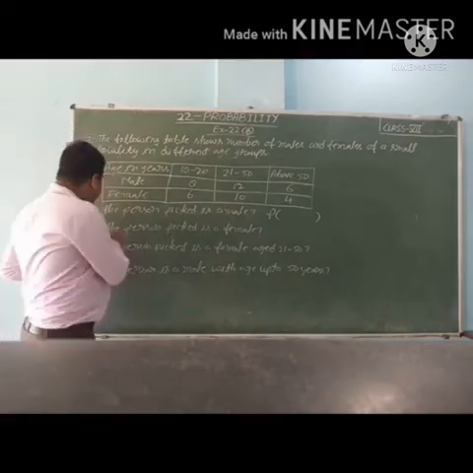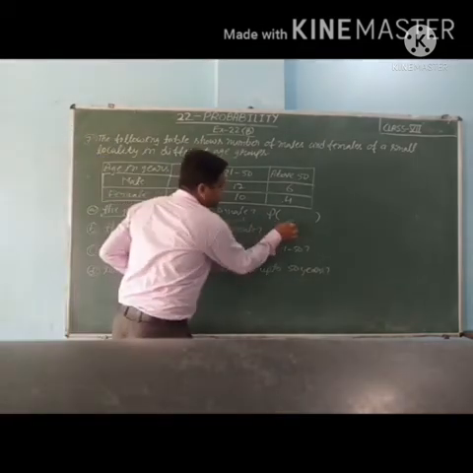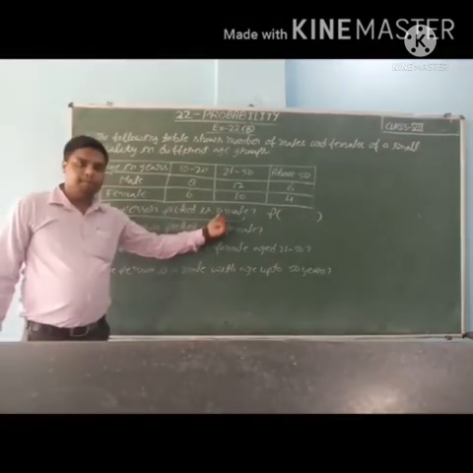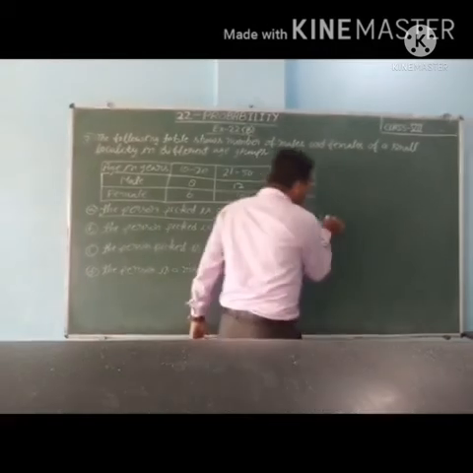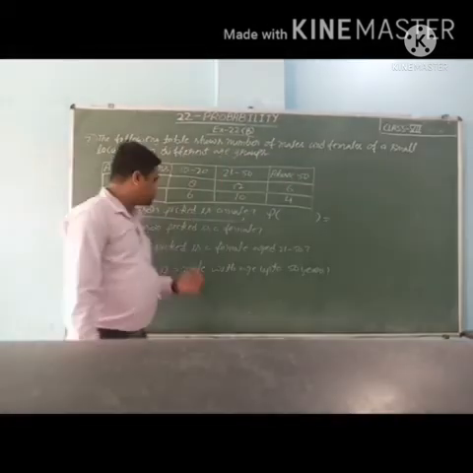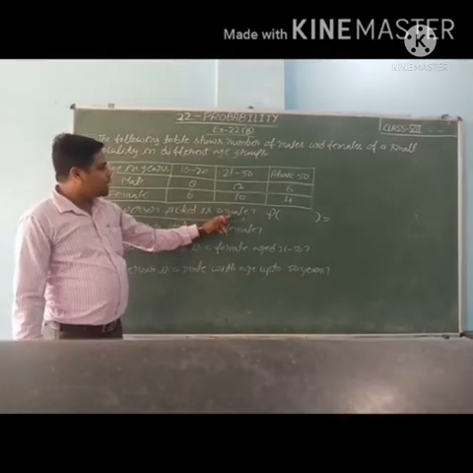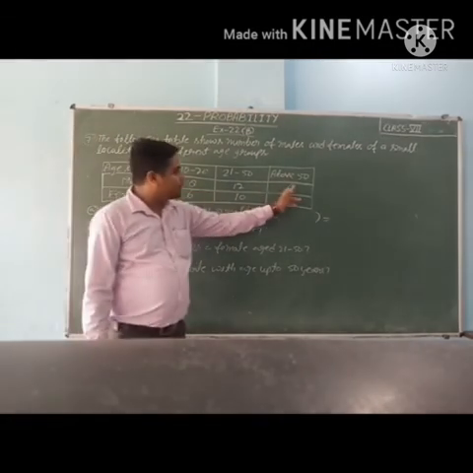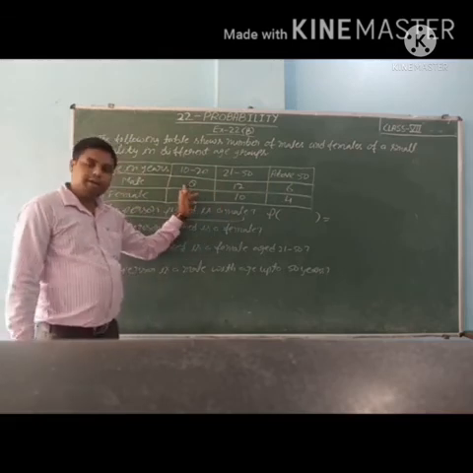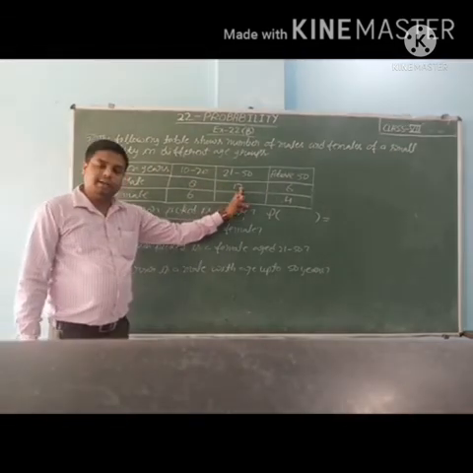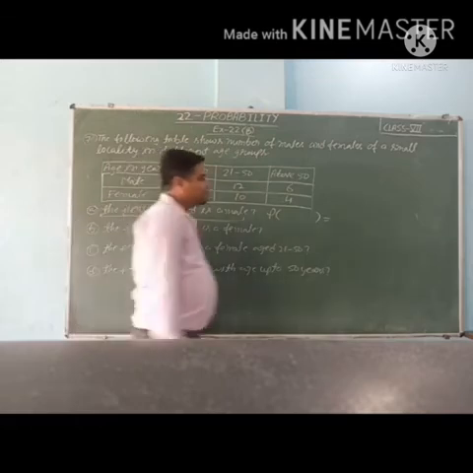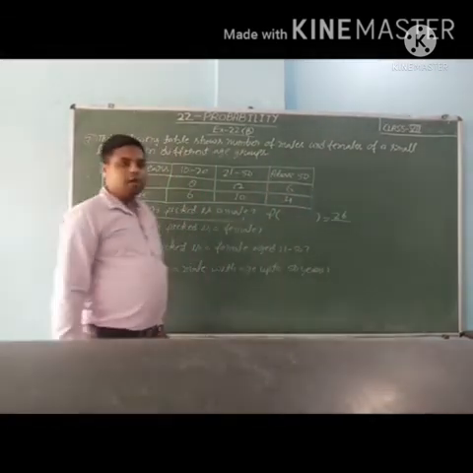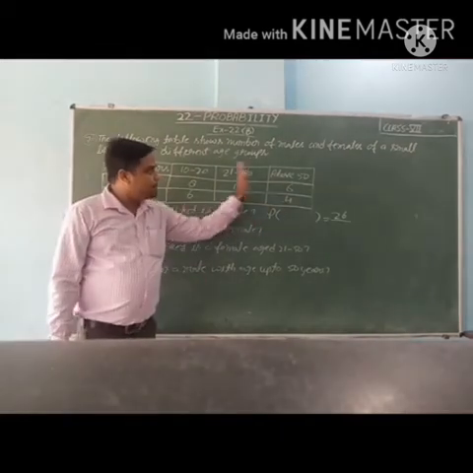P, the person picked is a male, you will write this yourself inside the bracket, is equal to number of favorable outcomes. So how many males are there? We will count all the males: 6, 12 and 8. So 8 plus 12, 20, plus 6, 26, upon total number of outcomes, the sum of all the persons.